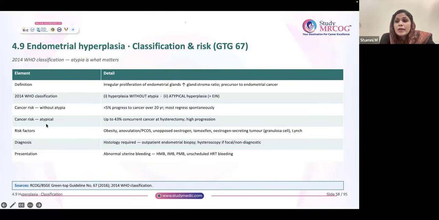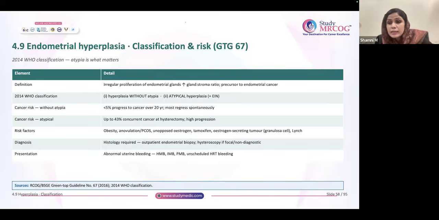Most of them will regress spontaneously. However, with atypia, 23% of them will progress to cancer. And whenever you diagnose atypia, sometimes endometrial cancer might be hiding. At the same time, 43%. Suppose you get the sampling result as endometrial hyperplasia with atypia. The patient agreed for hysterectomy. You did the hysterectomy, and in 43% of the patients you are going to get the diagnosis of endometrial cancer.